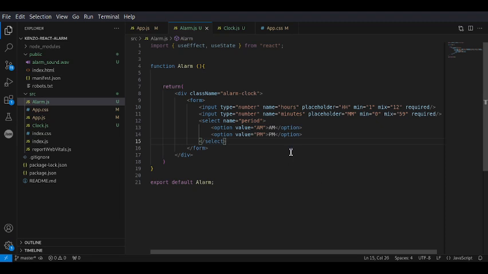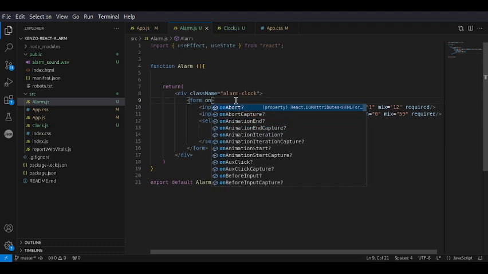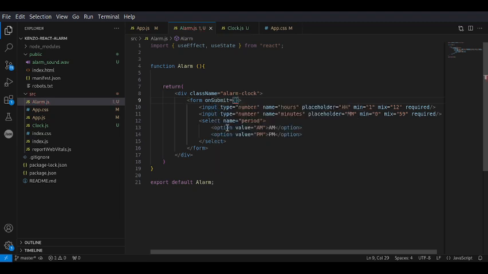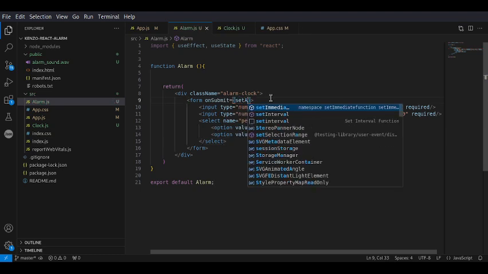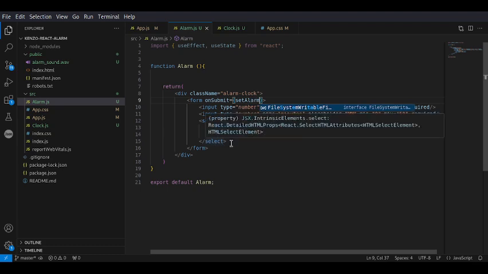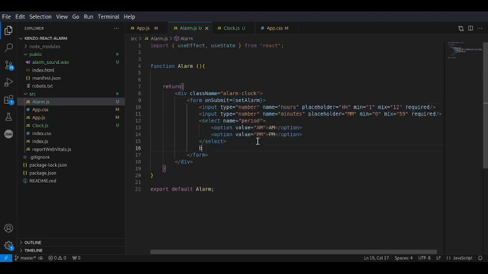Now that the form is there, we need to have a submit button. So on submit, for now let's leave it like that. Okay, let's set alarm, and then we'll define that set alarm function so that it's called correctly. Now we need the button.